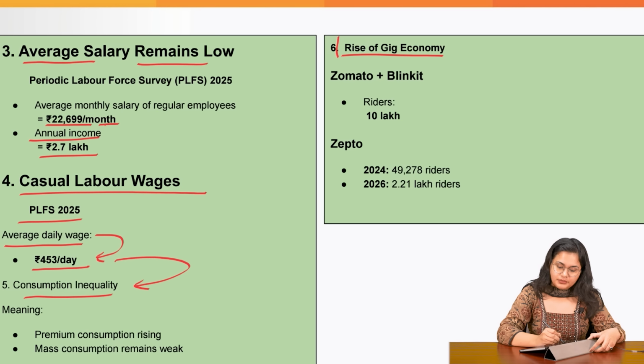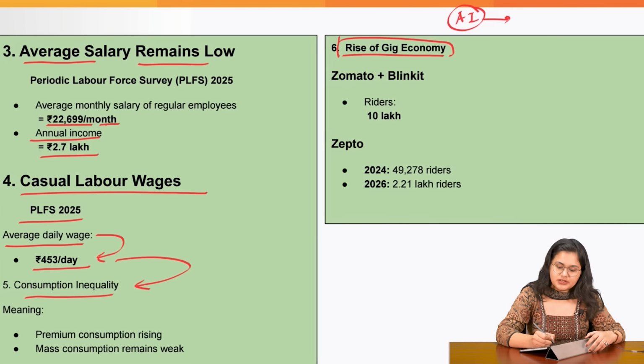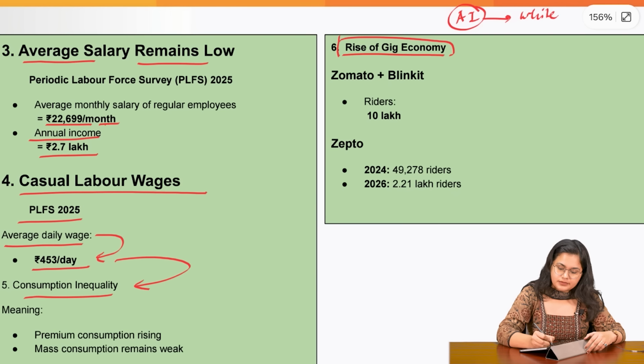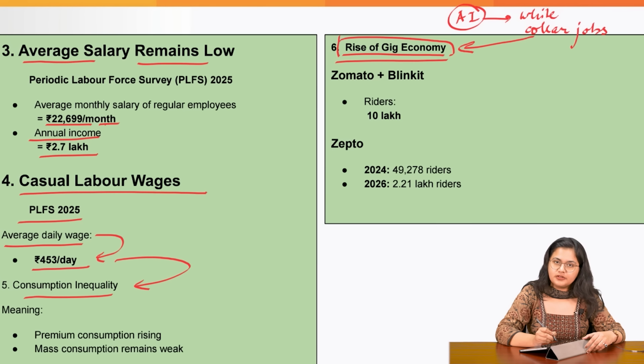Rise of the gig economy is there. See, in recent years, we have seen the coming up of AI, due to which there has been a structural change in the white collar jobs, ultimately leading to a rise in the gig economy.